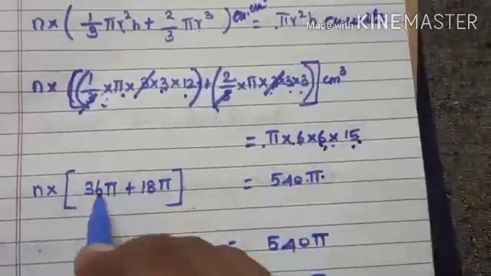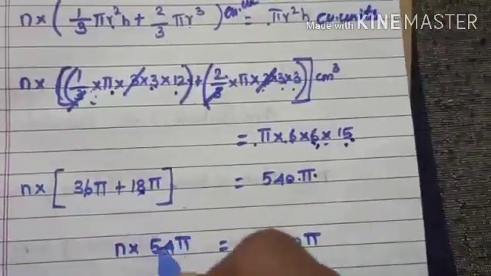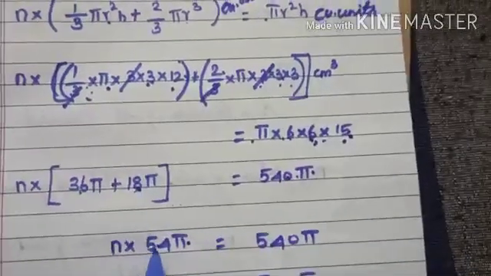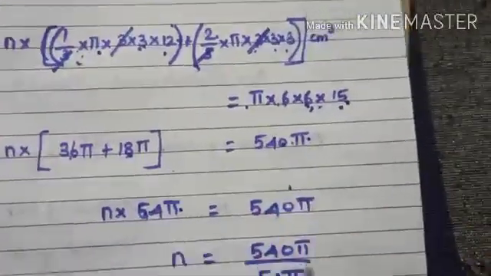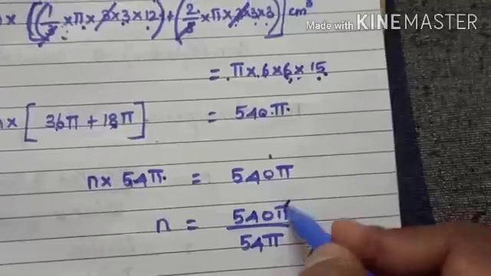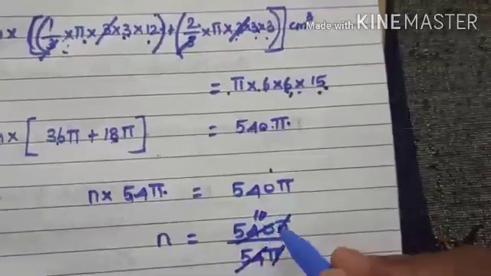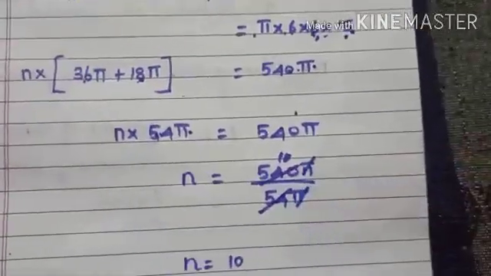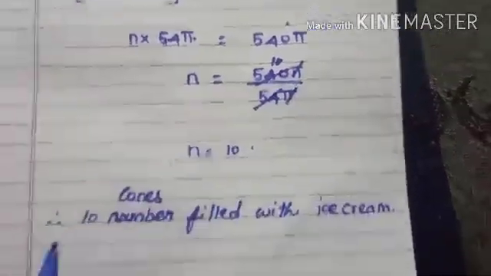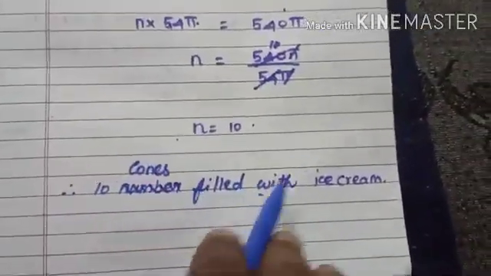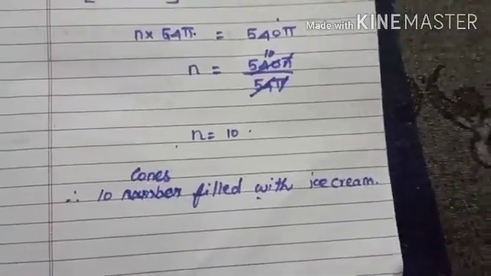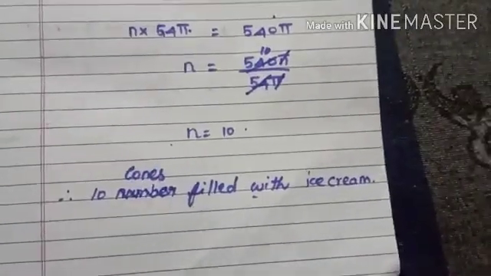Okay, you need to add this 2, you get 54 pi, and you have to take this 54 to the right hand side, it's divide. Now you cancel this pi, 10 54s are 540. So how many cones are there? n equal to 10. Therefore 10 cones filled with ice cream. How many cones filled with ice cream? 10 cones filled with ice cream.